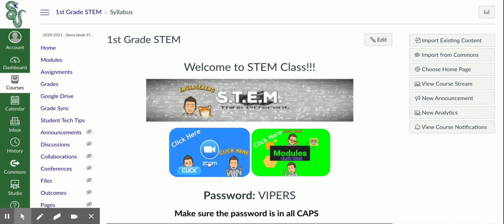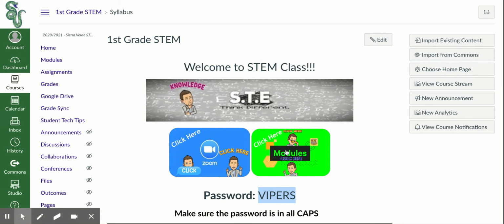So you want to click this Zoom here. Hopefully you're already in our Zoom right now. Once you click the Zoom button, you're going to hit Vipers, and it's going to be in all caps. So make sure you hold the shift button to type in that password in all caps. So here's Vipers right there. You type that in. Then we want to go to our modules.